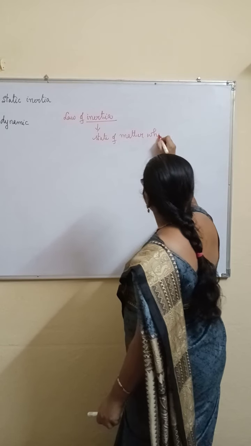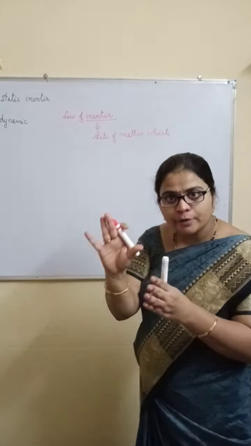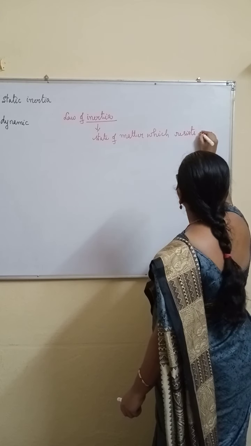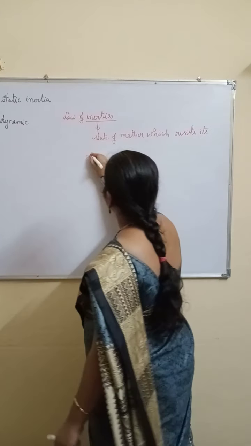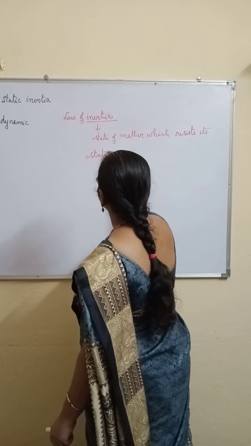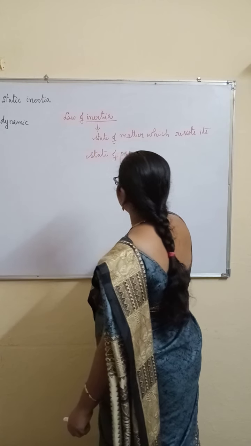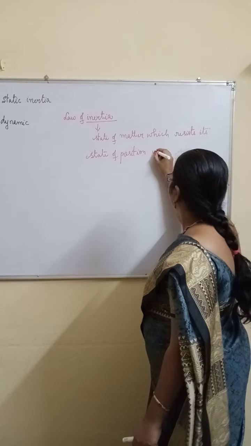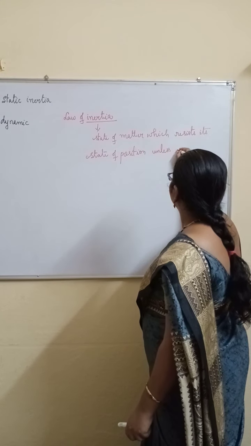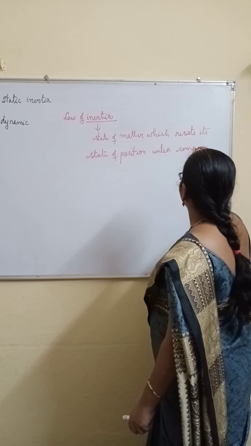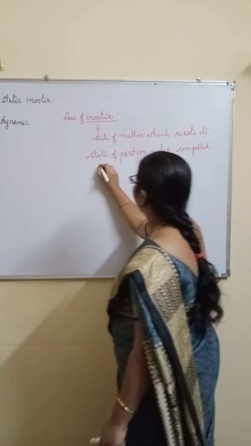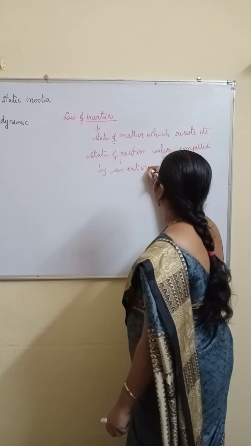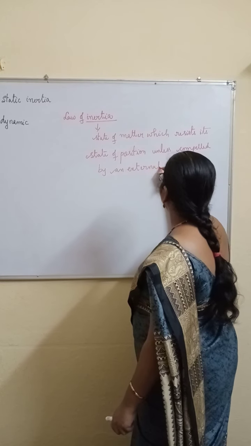which resists. Resist means what? Which stops. Which resists its state of position. State of position means the body is either at rest or in motion, unless compelled by an external force. This is the law of inertia.